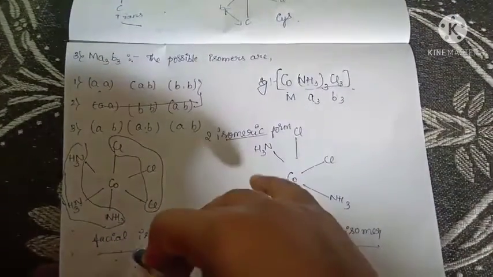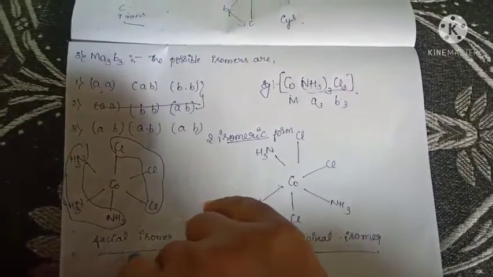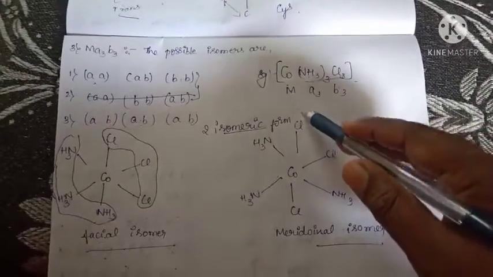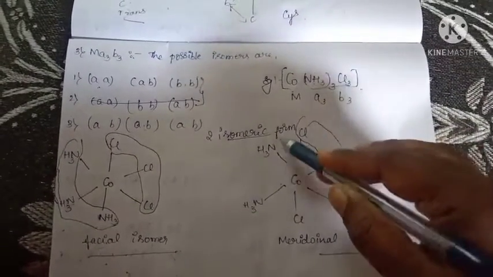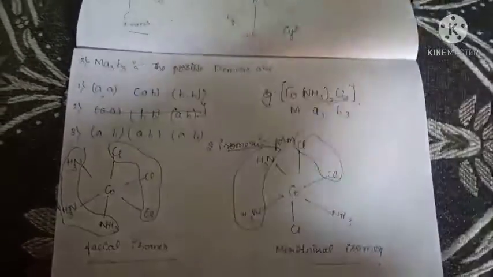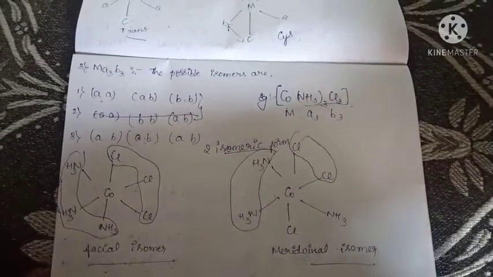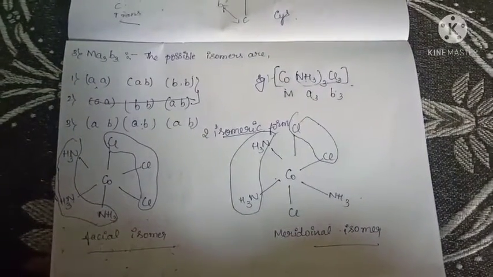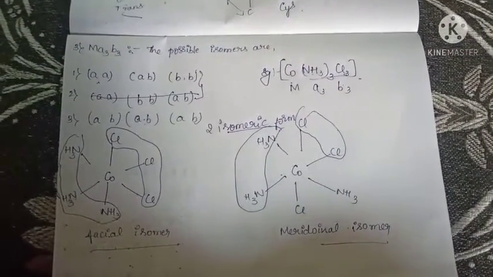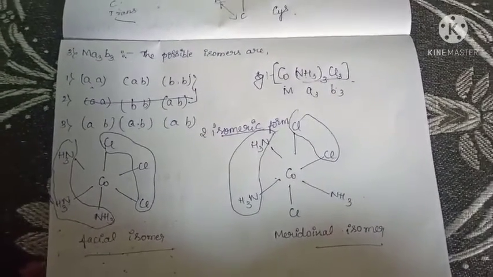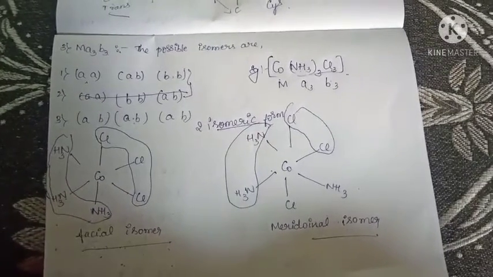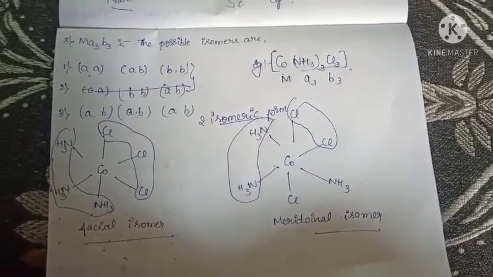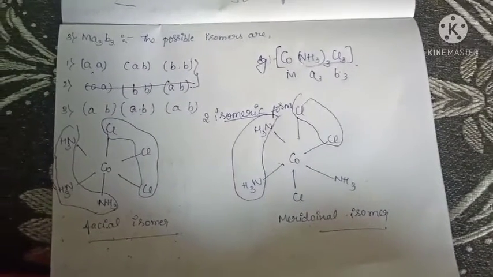That is called the facial isomer. In the meridional isomer, only two ligands are present on the same face or side. Got it? Facial isomer means the three ligands are on the same side. Meridional isomer means the two ligands are on the same side. Okay, you get the point.